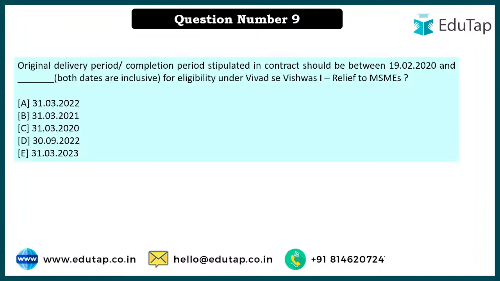ठीक है, so coming to question number 9, ओरिजिनल ये तो हमने अभी करा भी है. ठीक है, so for Vivad se Vishwas, relief to MSME, there's a time period, means if you have breached the contract between this time period, inclusive of both the dates, in such cases 95% of the penalties will be given back. ठीक है, so there's a time period they have given. So 2020 से हमने ये समझा था, 19 फरवरी 2020 से स्टार्ट होता है, बट कब तक?